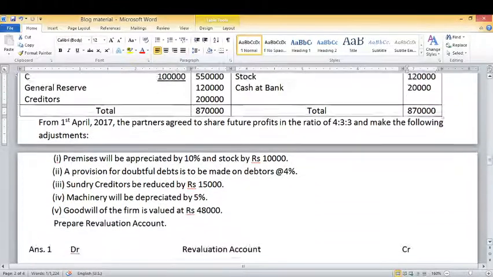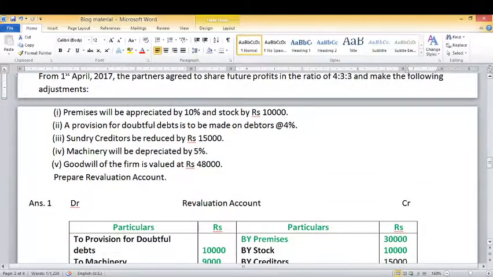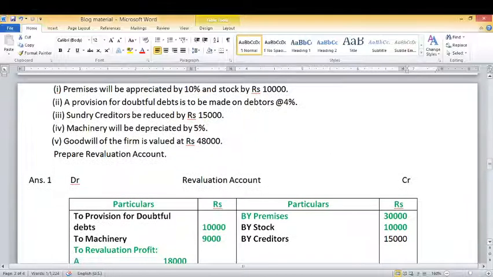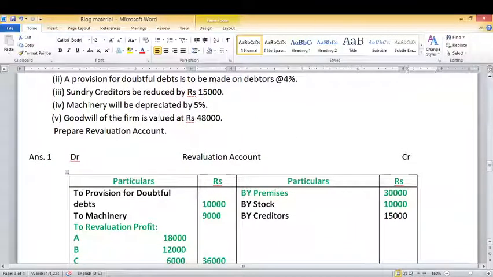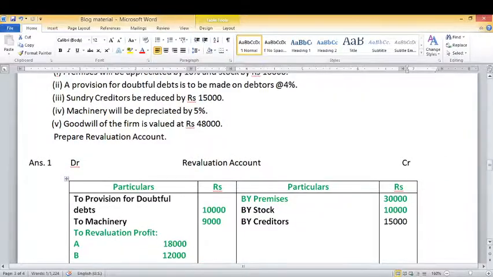Then we will calculate 4% of 2,50,000. It will be 10,000. So it is a case of increase in the value of liability. It will be recorded on the debit side of the revaluation account as provision for doubtful debts 10,000.